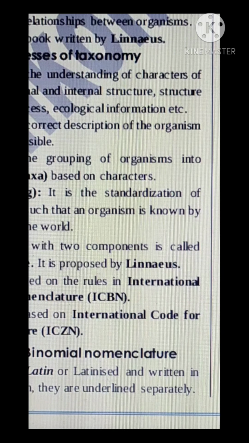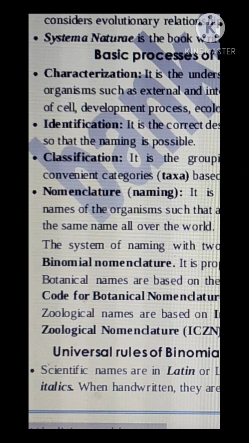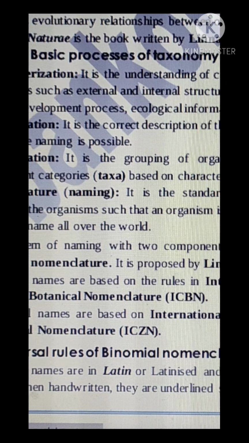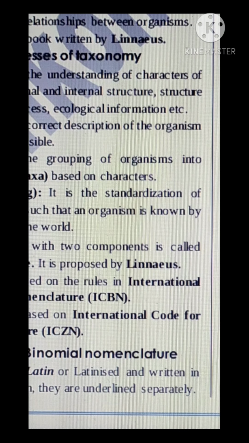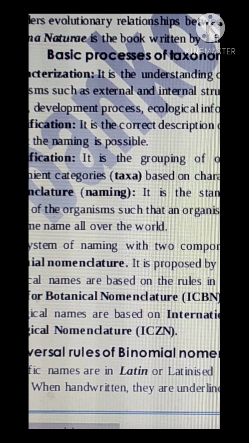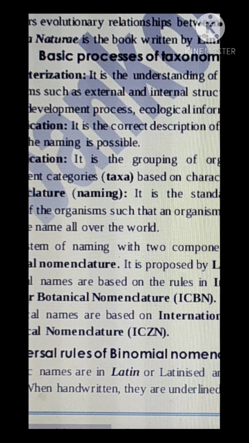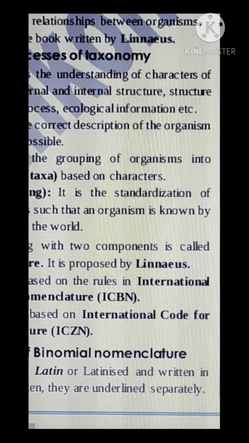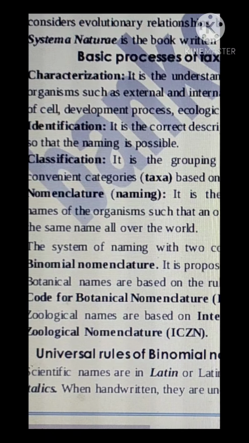There are certain rules for naming like this, and in botany the rules are based on the International Code for Botanical Nomenclature, ICBN. Naming of organisms is based on rules in the International Code for Botanical Nomenclature.